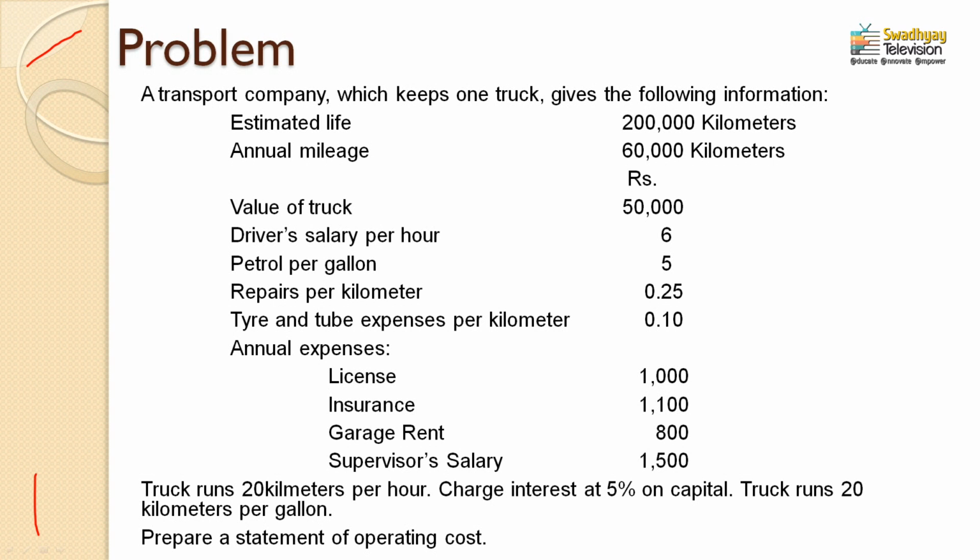Now see the last line, truck runs 20 kilometers per hour, it means that the driver would get the salary of 6 rupees per hour, and that runs 20 kilometers. How much total kilometers actually run by this vehicle? Now see, this truck actually runs 60,000 kilometers per annum. So here the per annum 60,000 kilometers it runs, we need to put some equation like this.